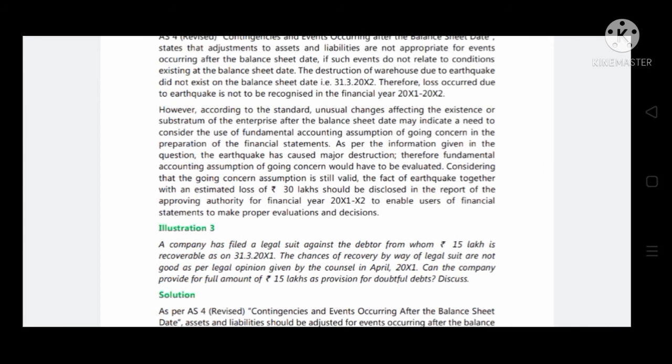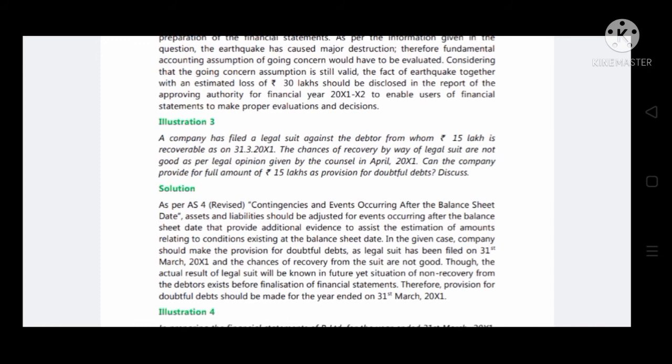As we have already seen, if it is a non-adjusting item, disclosure in the report of the approving authority is required. Now move on to illustration 3. We'll see up to illustration 3 and next move on to the next standard, which is AS 5, net profit or loss for the period, prior period items, changes in accounting policies.